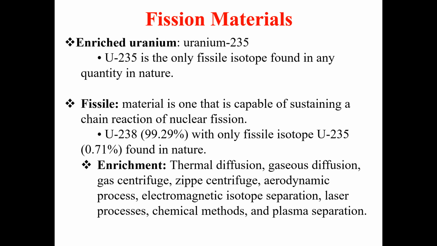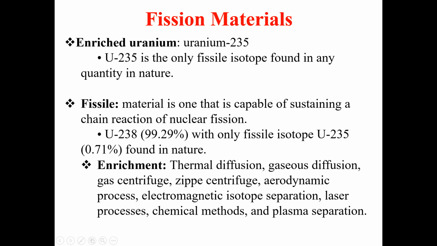So what we actually do is the enrichment of uranium-235 from uranium-238. Enrichment is the process by which we get pure uranium-235, the fissile isotope of uranium.